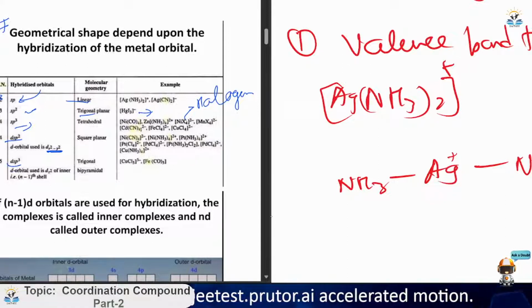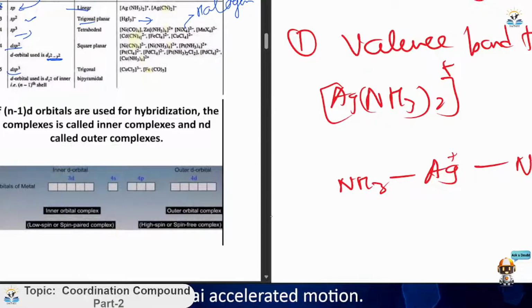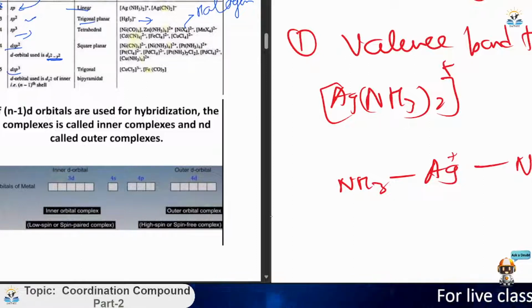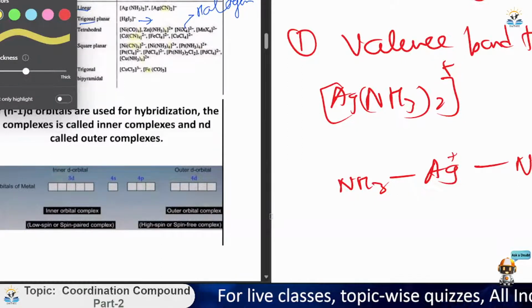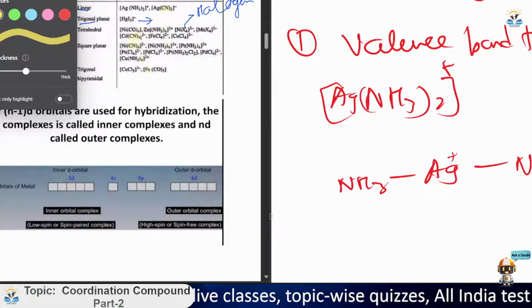Now let's move on to the next part. If (n-1) d orbitals are used for the hybridization, the complex is called an inner complex, and nd is called an outer complex. It is saying that if there are n subshells and a subshell lower than the highest subshell is used for the hybridization, the complexes are called inner orbital complexes, because it is using the orbital which is prior to the maximum vacant orbital.